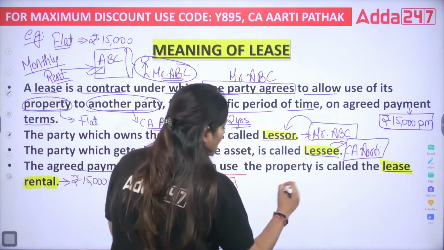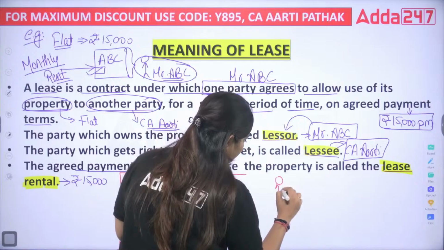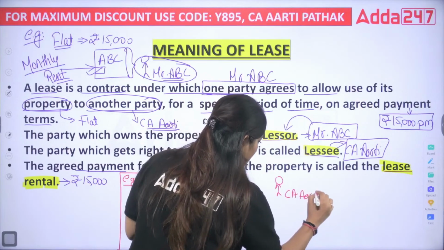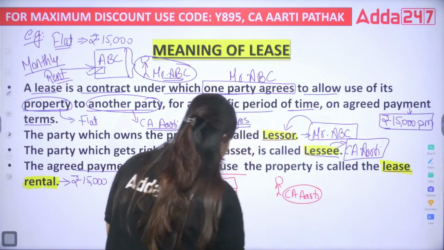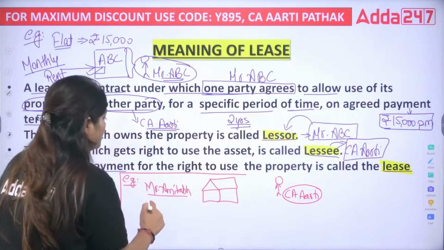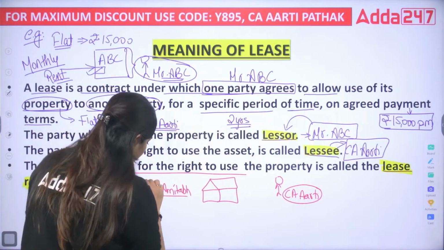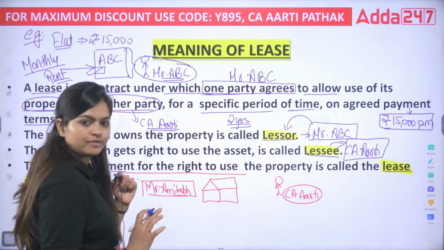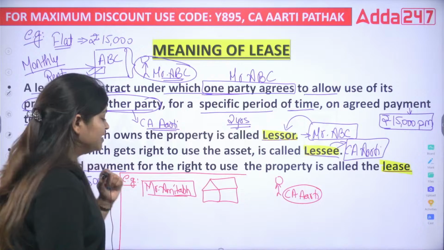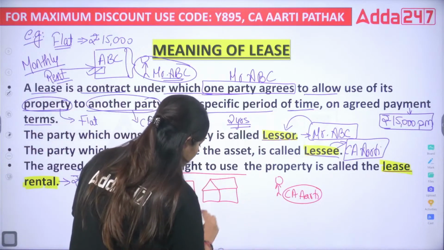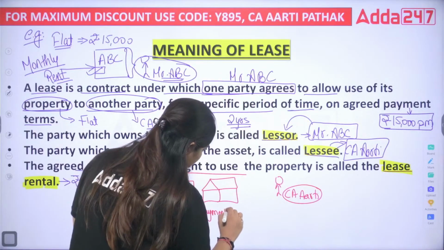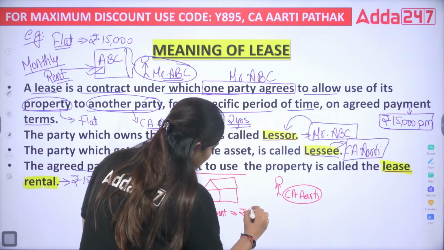Now, I want this Juhu Beach bungalow on rent. Yes, so Mr. Amitabh Bachchan is the owner of that, but I want that bungalow on rent. So he said, of course, you can take this, and the payment you need to make if you are using it is rupees, suppose 10,000.